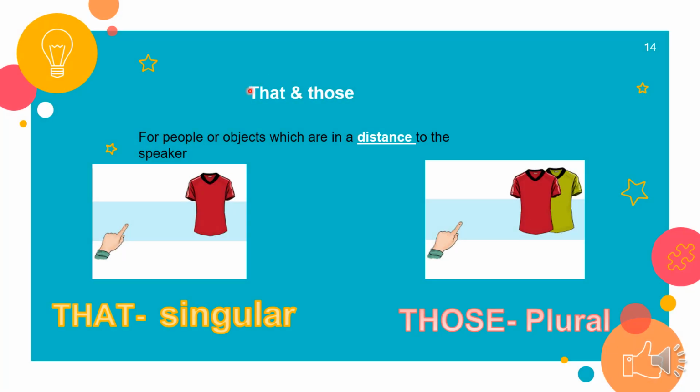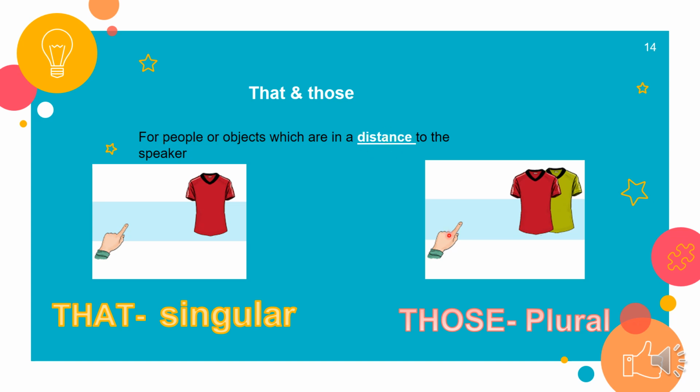Then we have that and those. We use that and those for people or objects which are at a distance from the speaker. So this is the speaker, the person who speaks, and this is the object. Here is a distance. Okay?